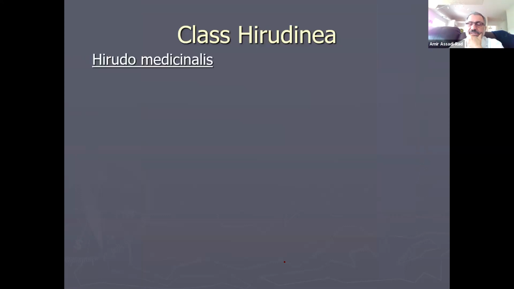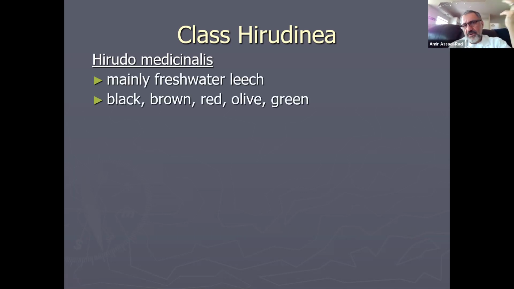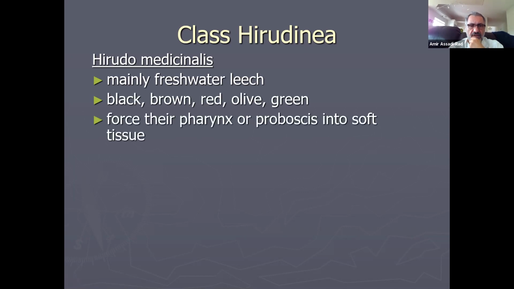Class Hirudinea, your leeches, Hirudo medicinalis. You've seen the pictures where somebody cut their fingers, and after the surgeon puts it back, they put leeches on the top, or on ears. So they suck the blood around the wound, around the blood vessels, so it releases the pressure, so the blood vessels heal faster, easier. Mainly freshwater leeches, black, brown, red, olive green, and they force their pharynx or proboscis into the soft tissue and suck blood.